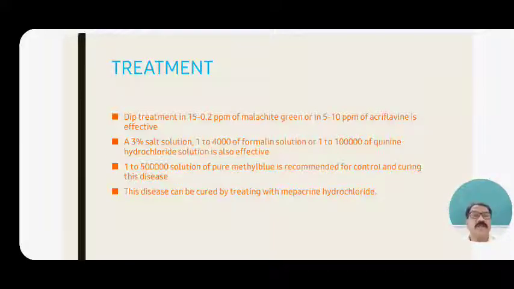The first treatment for Ichthyophthirius multifiliis is a dip treatment in 0.15 to 0.2 ppm of malachite green, which is most recommended to control the white spot or itch disease. Or 5 to 10 ppm of acriflavin is also effective. If malachite green is not sufficient, then we can use 5 to 10 ppm of acriflavin, which is also most recommended to minimize the itch spot or white spot.